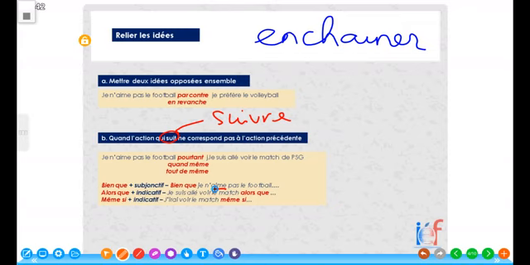I also have alors que. Alors que je suis allé voir le match, I went to see the match. Alors que can also mean even though, but I would advise you to check for the dictionary meaning. What I mean by dictionary meaning is that sometimes the dictionary meaning might not be 100% the same way it is when we explain them in a sentence. There might be a slight difference in what we will use to explain them in a sentence or the role that they play in a sentence. All right, so je suis allé voir le match alors que je n'aime pas le football. So I went to watch the match even though I do not like football.